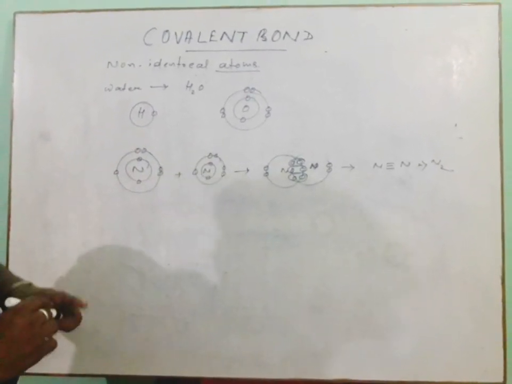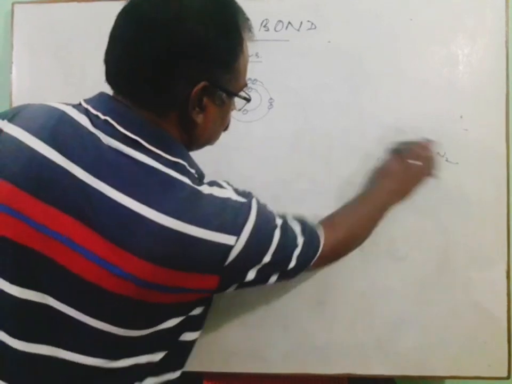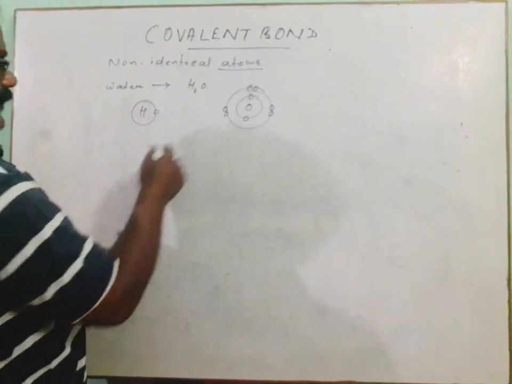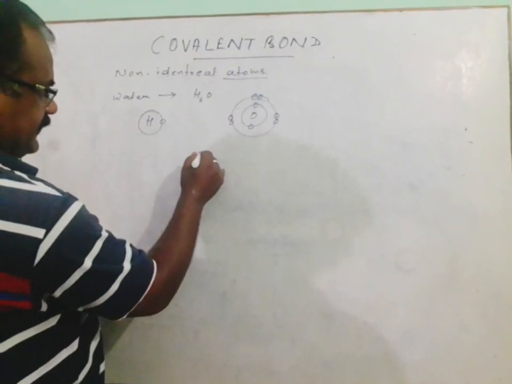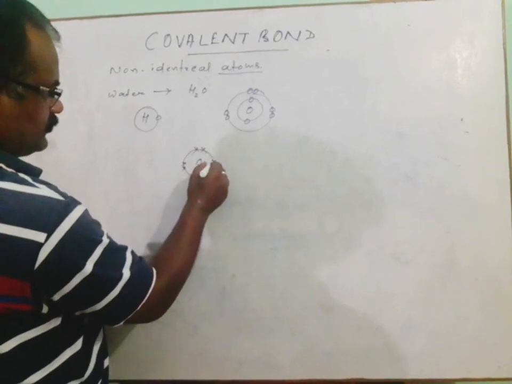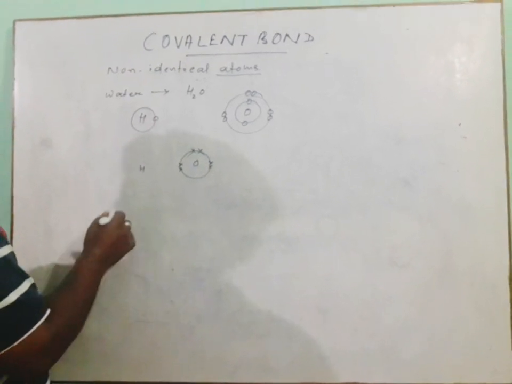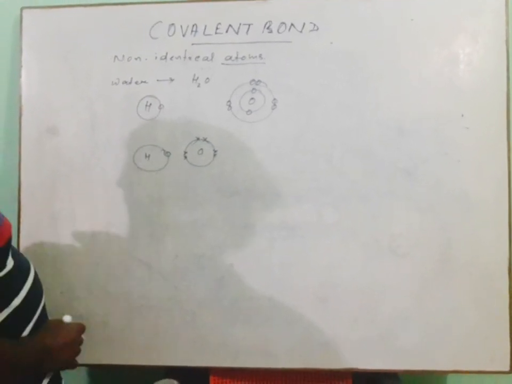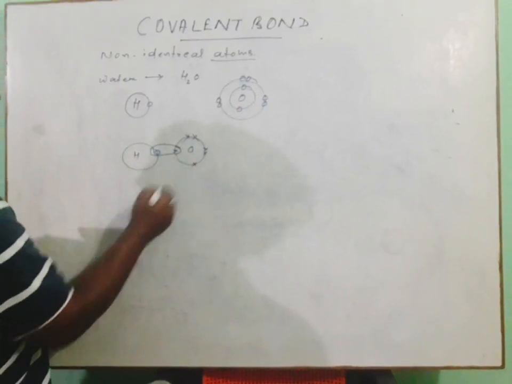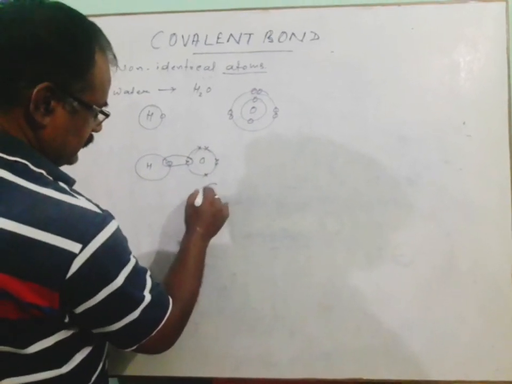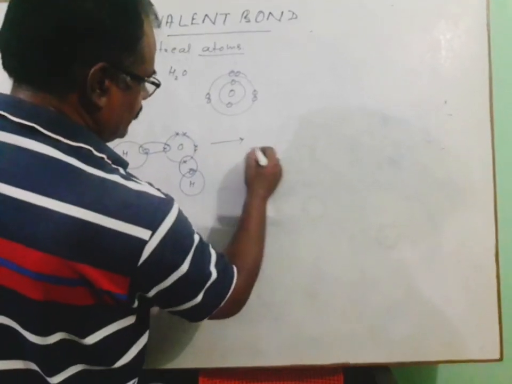So in such cases what happens? Whenever hydrogen combines with oxygen, we find that oxygen, its outermost orbit or valence shell consisting of 6 electrons, has a stronger force of attraction towards hydrogen. So as a result, one hydrogen combines with one of its valence electrons, and another hydrogen combines with another one.